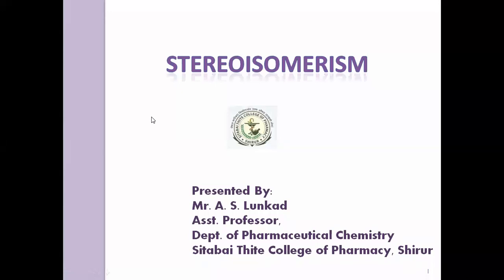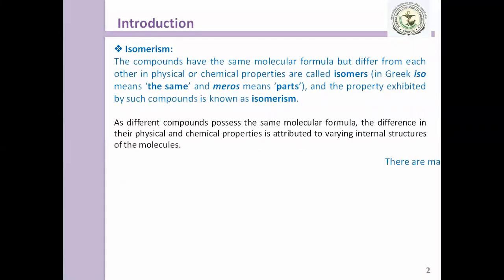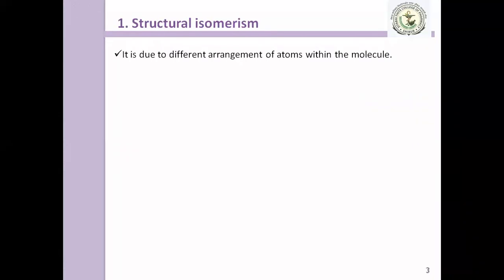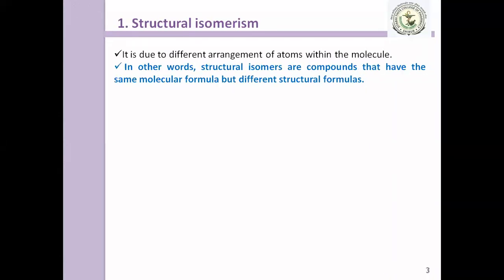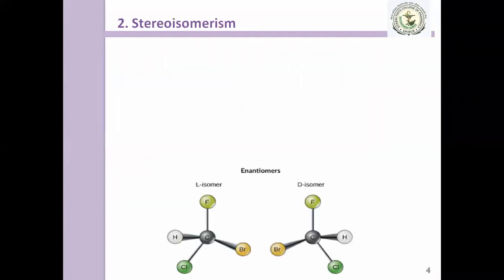Yesterday we have seen a few points regarding stereoisomerism: the definition of isomerism, then the classification of isomerism. There are two main types of isomerism, structural isomerism and stereoisomerism. Structural isomerism is defined as compounds which have the same molecular formula but different structural formulas, and which can be further categorized as chain isomerism, position isomerism, functional isomerism, metamerism, and tautomerism.